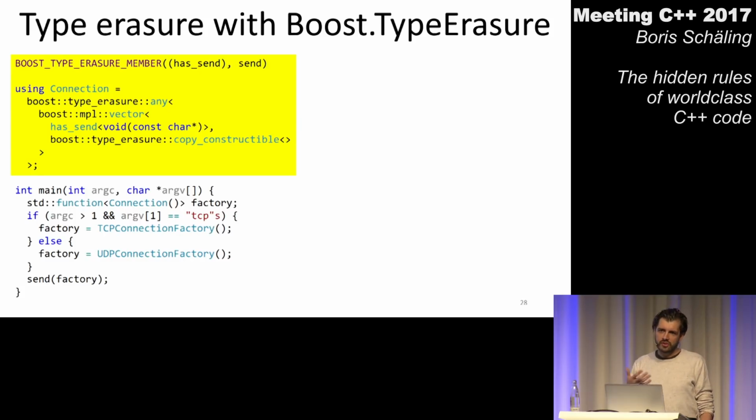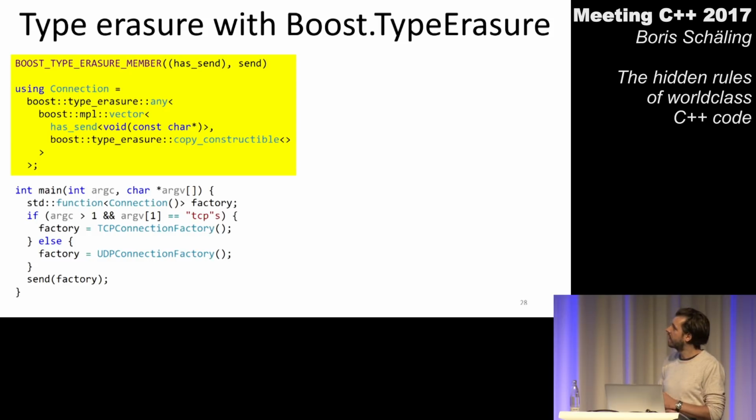Now, one way of telling the compiler how all of this is related to each other is using a class hierarchy. But as I said, I'm looking for some alternative implementation. And the alternative implementation I can create thanks to that Boost library, Boost Type Erasure. So as this is a Boost library, the code looks maybe a bit more complicated than it should be.